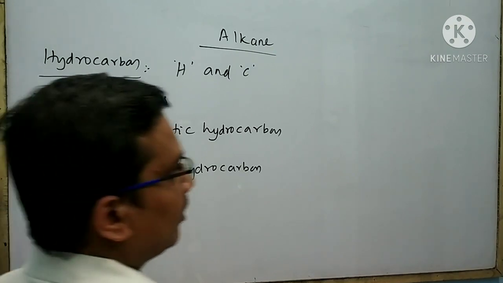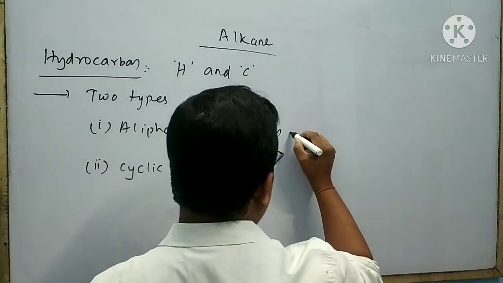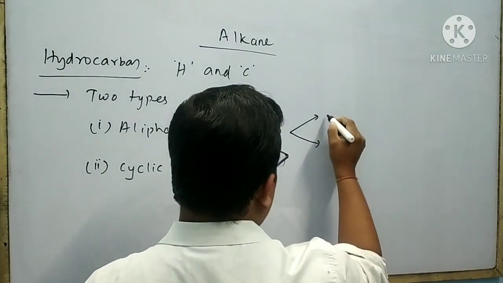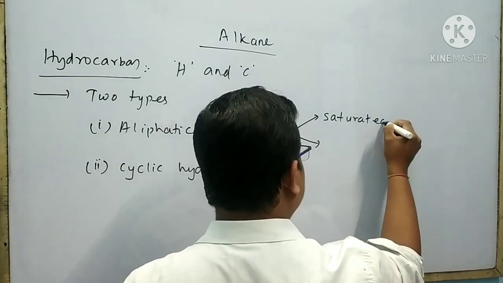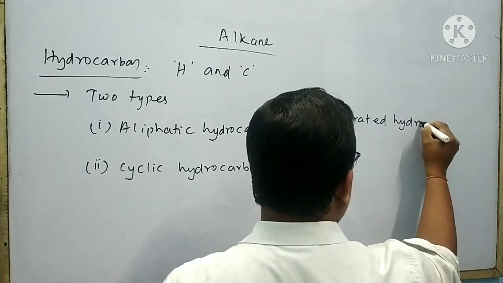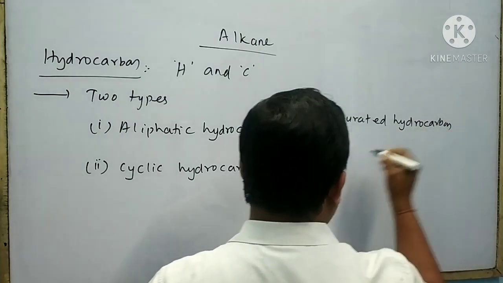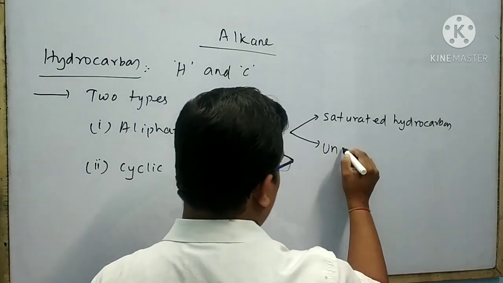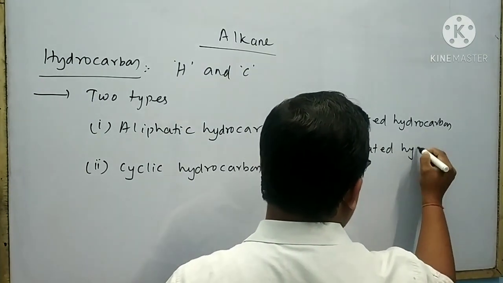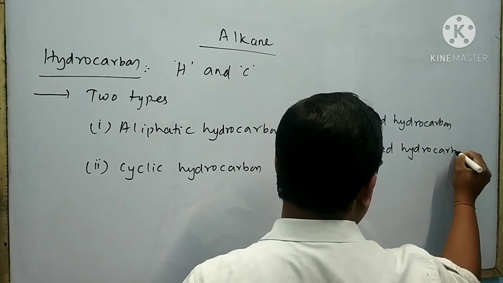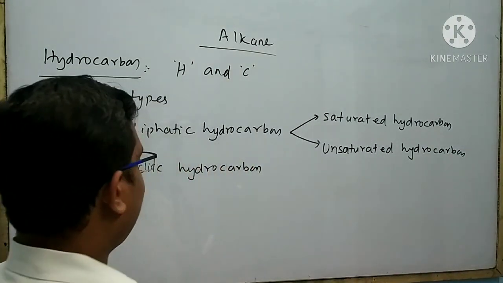Aliphatic hydrocarbon is again classified into two types. One is saturated hydrocarbon, another is unsaturated hydrocarbon.